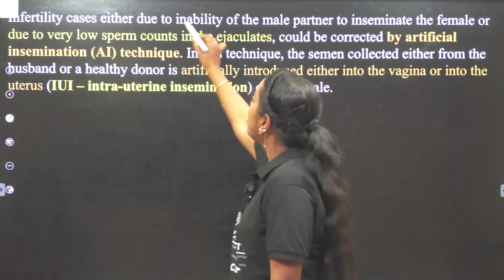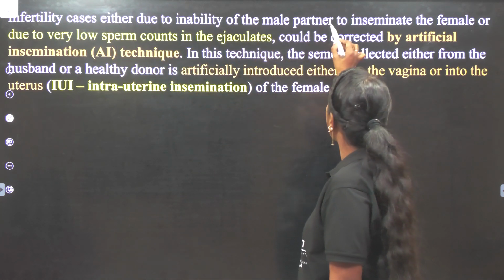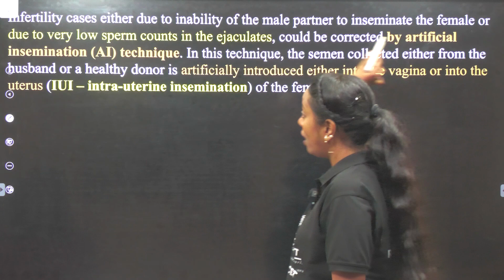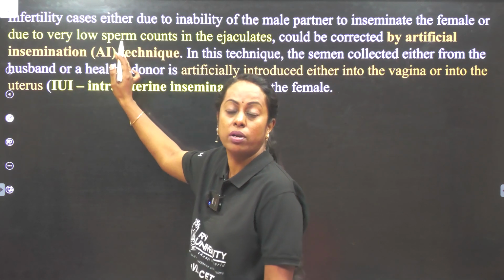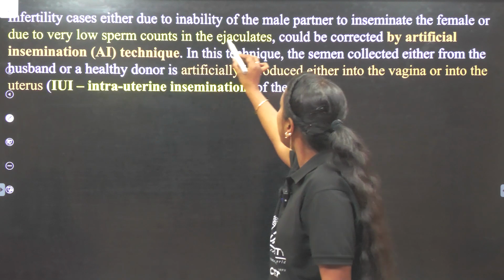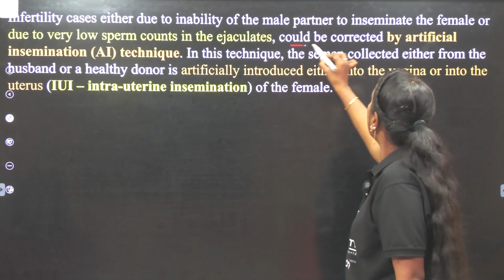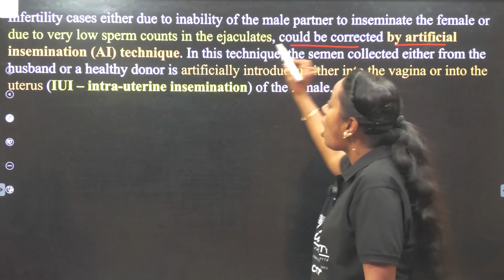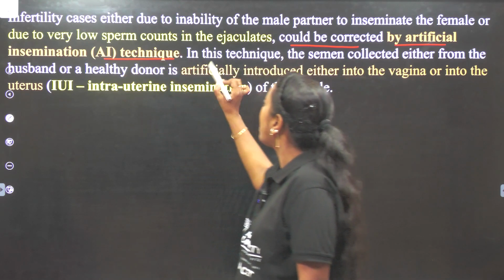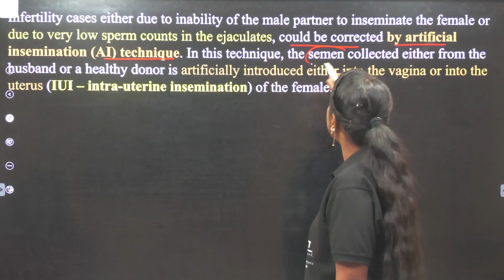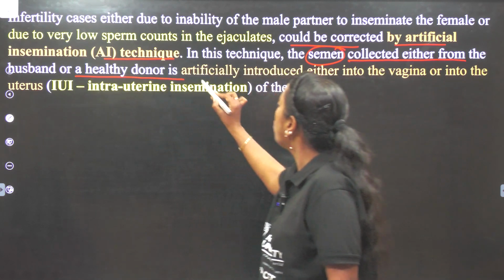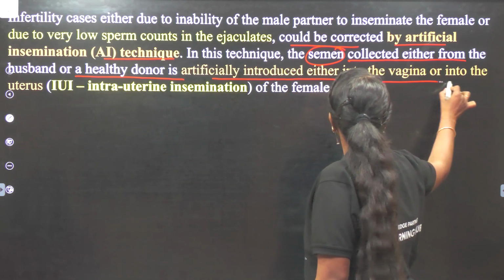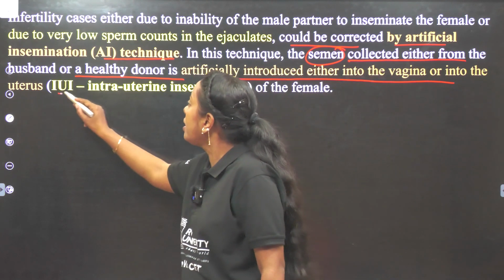Infertility cases, either due to inability of the male partner to inseminate the female or very low sperm count in the ejaculates, could be corrected by the artificial insemination technique. This sentence is very important, a direct question has come. In this technique, semen is collected either from the husband or a healthy donor and artificially introduced into the vagina or into the uterus.